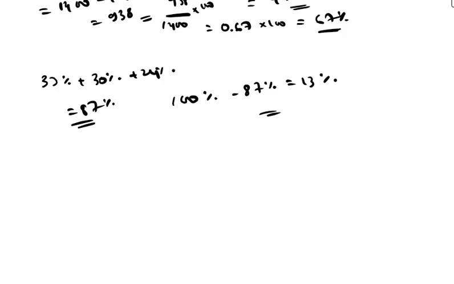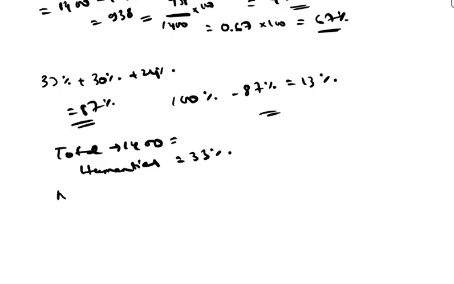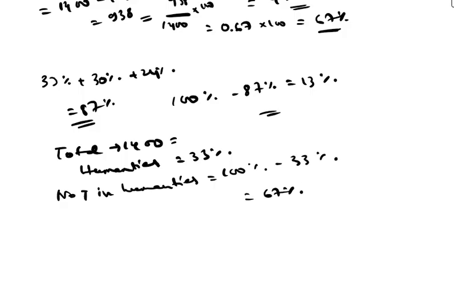Now let us summarize the full solution clearly. So step 1, total enrollment was what? 1400 students. Then humanities students was what? 33%. Now students not in humanities, 100% minus 33%, that equals 67%. Therefore 67% of the total enrollment are not majoring in humanities. So the final answer will be 67%.